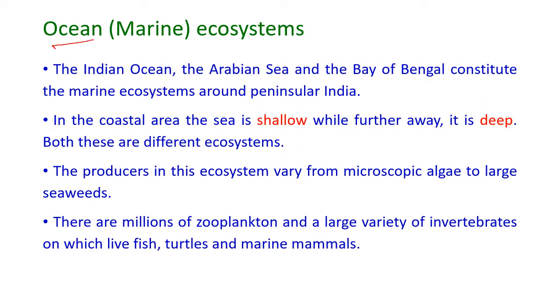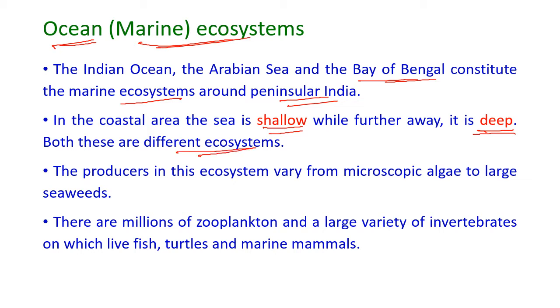Next one is the ocean or marine ecosystems. The Indian Ocean, the Arabian Sea, and the Bay of Bengal constitute the marine ecosystems around peninsular India. In the coastal area, the sea is shallow, while further away from the coast it is deep. But both these are different types of ecosystems.